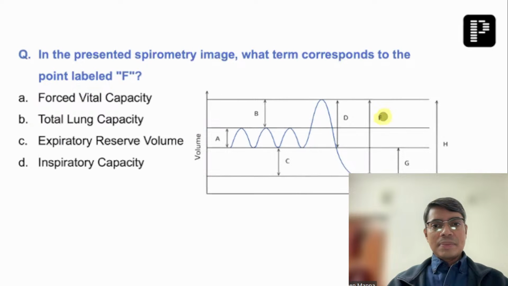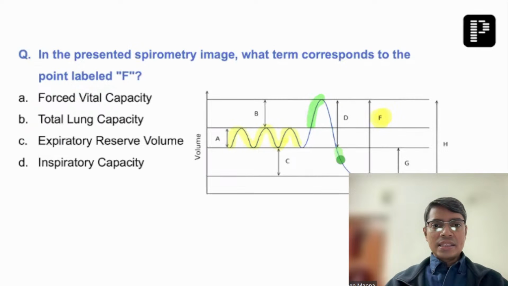Here they were asking what is indicated by this point F. As you can see, this is a normal spirometric diagram where this is the tidal volume. Then the patient is taking a deep inspiration, so this extra part is the inspiratory reserve volume.